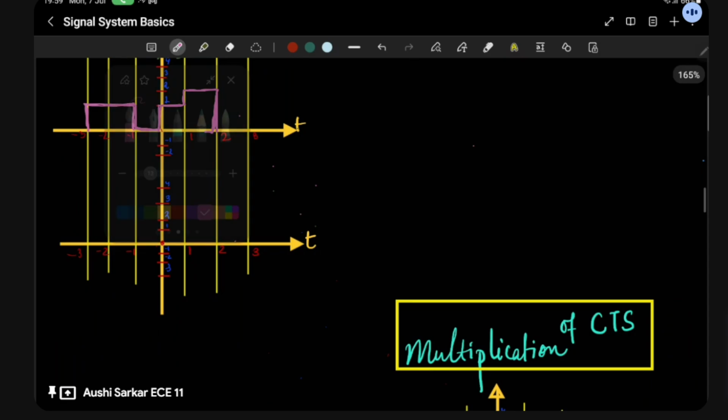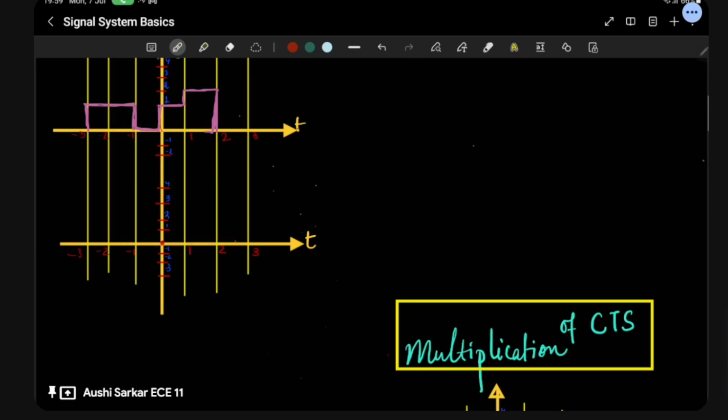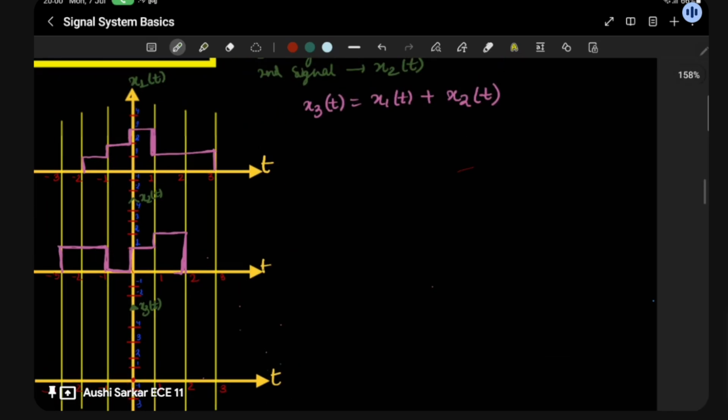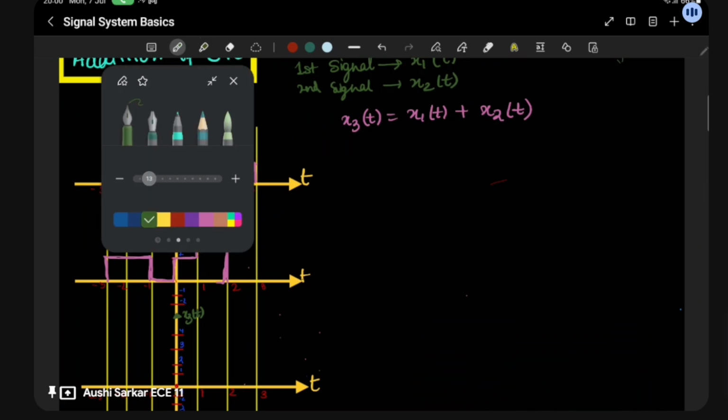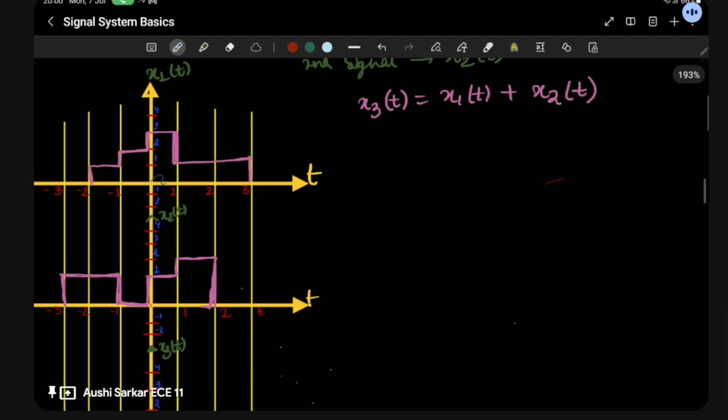So let me take the third signal, please. Okay, our x3(t). How will we do it? From here, you can see that between the time interval of t, when t lies between, see here, this is our zero, right? This is our zero. When t lies between -2 to -1, it is only amplitude having 1.